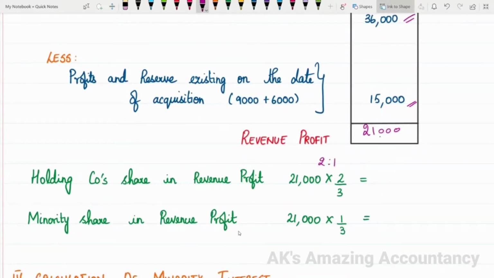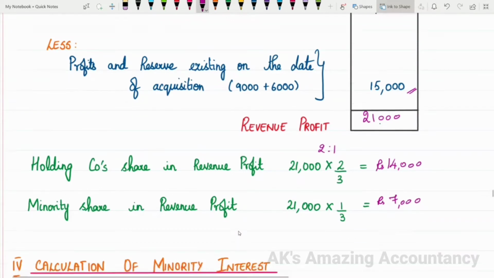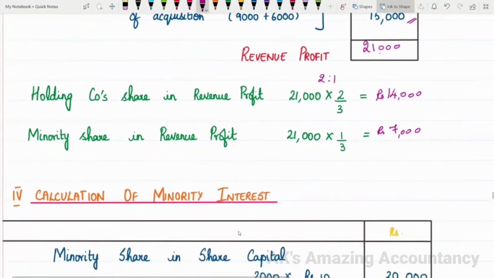We are dividing the revenue profit by applying the holding minority ratio 2:1. So holding company share in revenue profit will be 21,000 into 2 by 3, which will give us rupees 14,000. And minority share in revenue profit will be 21,000 into 1 by 3, which will give us rupees 7,000. So we have divided the revenue profit between the holding company and the minority. Now let us proceed with the next step. What is the next step?